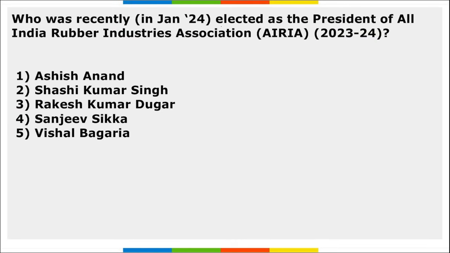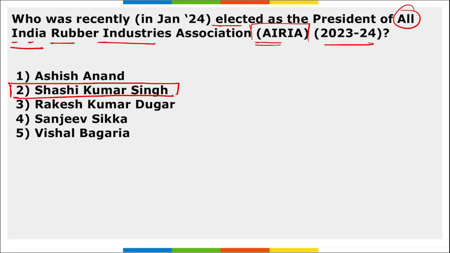Next, who was recently elected as the President of All India Rubber Industries Association for 23-24? Shashi Kumar Singh has been appointed as the President of All India Rubber Association, that is AIRIA, for 23-24. He will succeed whom? He will succeed Ramesh Kejriwal.